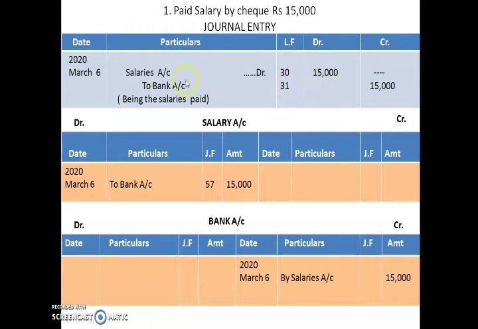Then the amount column. Salaries will be debited, so on the debit side you have to write 15,000. To bank account, on the credit side you have to write 15,000. So this is your journal entry.